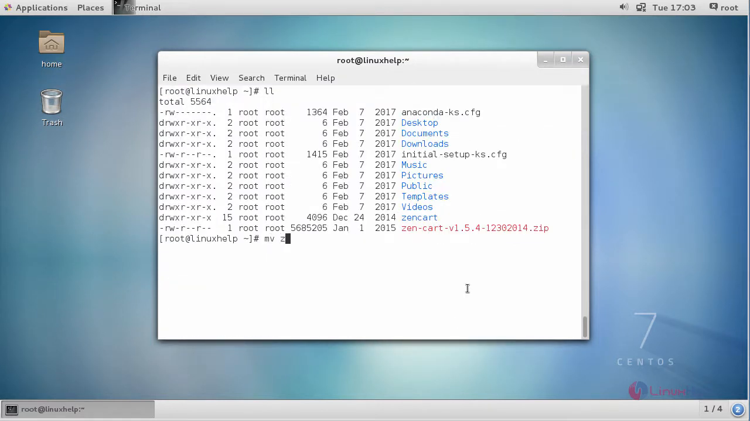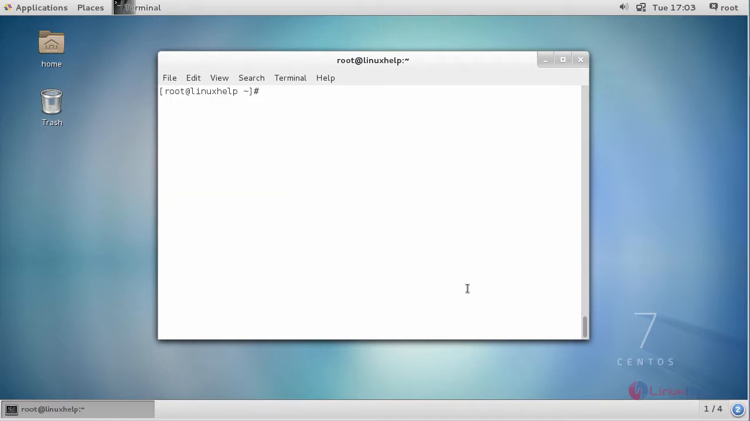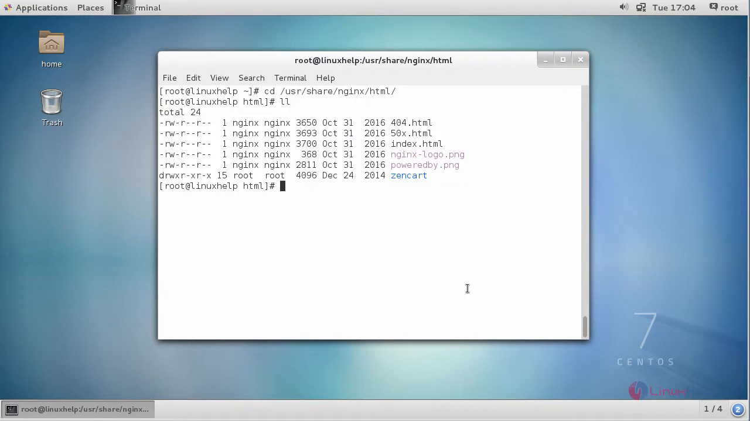Move your Zen Cart directory to the document root of Nginx. Now go to the document root of Nginx, and provide owner permission and file execution permission for this directory path.